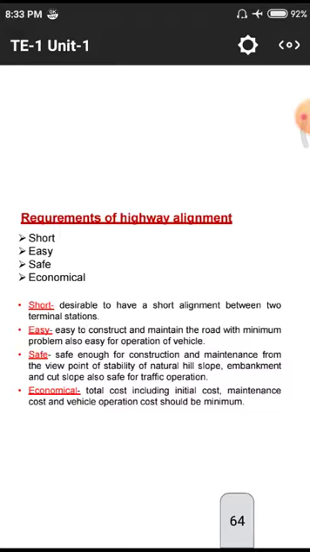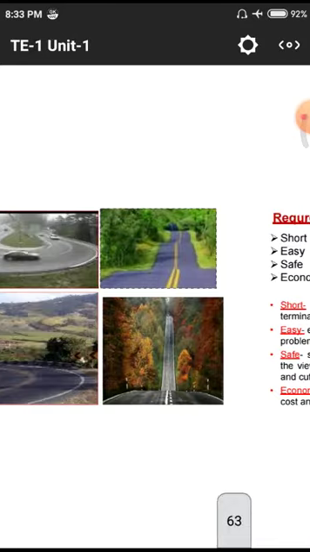And next one, economical. That means the total cost of the project, including the initial cost. In the initial stage we need to smoothen the surfaces. Whenever there are trees and other hilly and stony surfaces, we need to smoothen those surfaces. That comes under the initial cost. After that, maintenance cost. Maintenance cost means every year, or every 6 months, or 1 year to 12 months, we need to maintain the particular roads by painting with different kinds of paints.